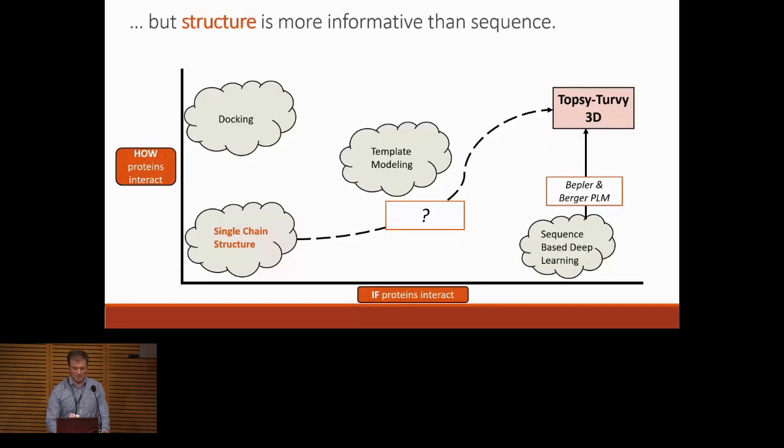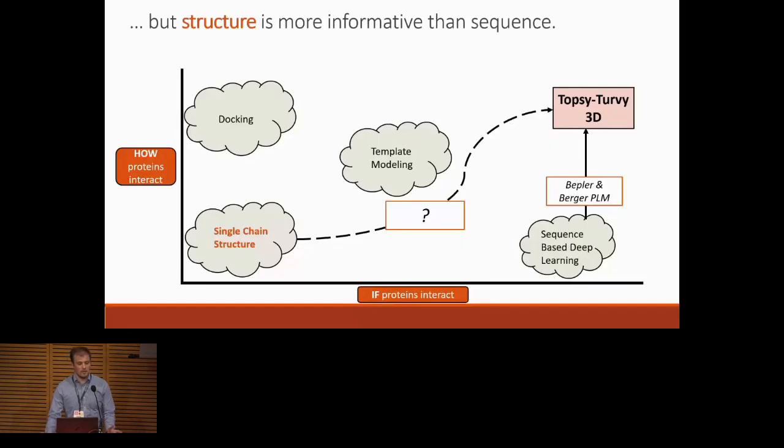But we want to take this even further, and that's the question we ask with Topsy-Turvy 3D. I'm sure I don't need to convince this audience that structure is really important for understanding if and how proteins interact. You can have proteins with very different sequences that will interact in similar ways because the structural conformations they adopt are actually very similar. So in the past couple years, and including this workshop, there's really been this explosion in protein structure modeling, and we want to ask how we can leverage these advances in research to improve sequence-based PPI prediction.